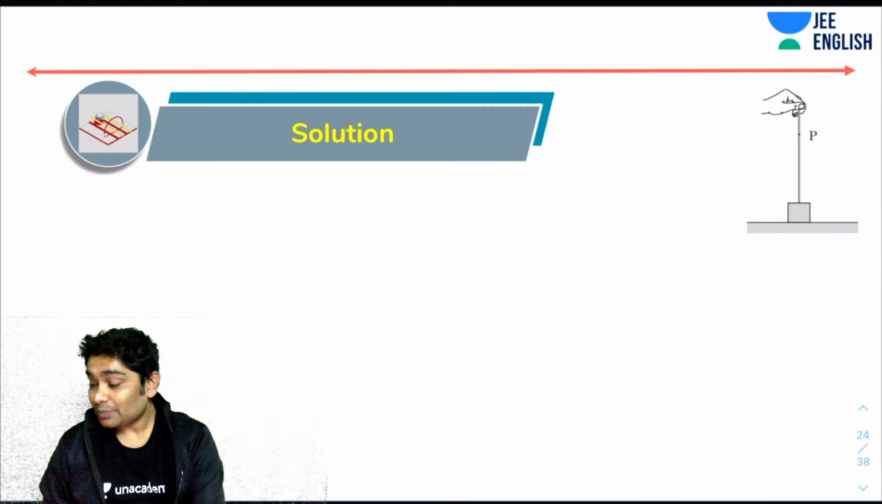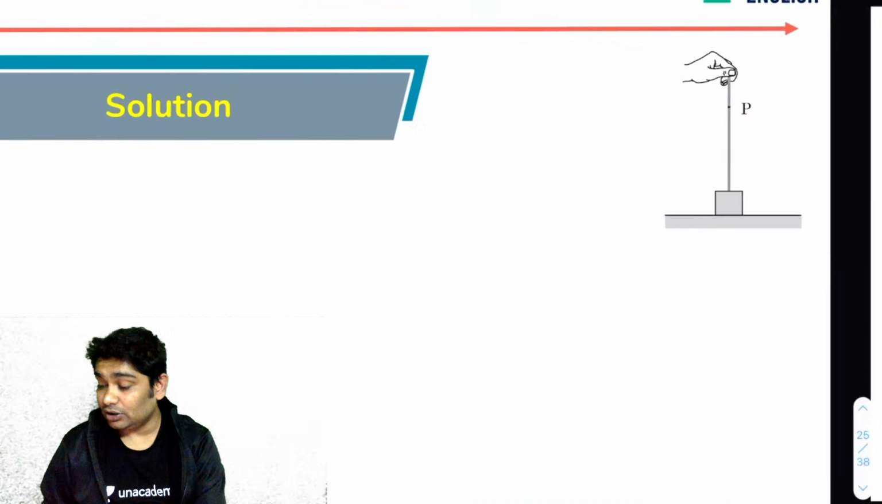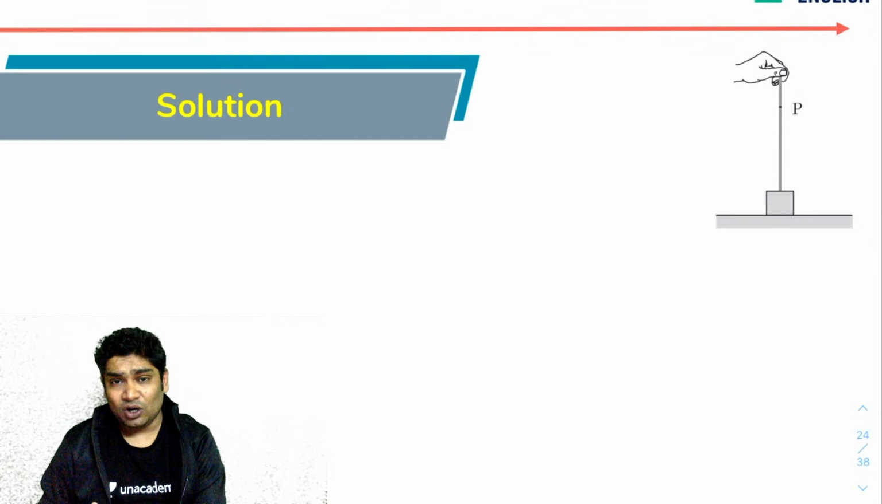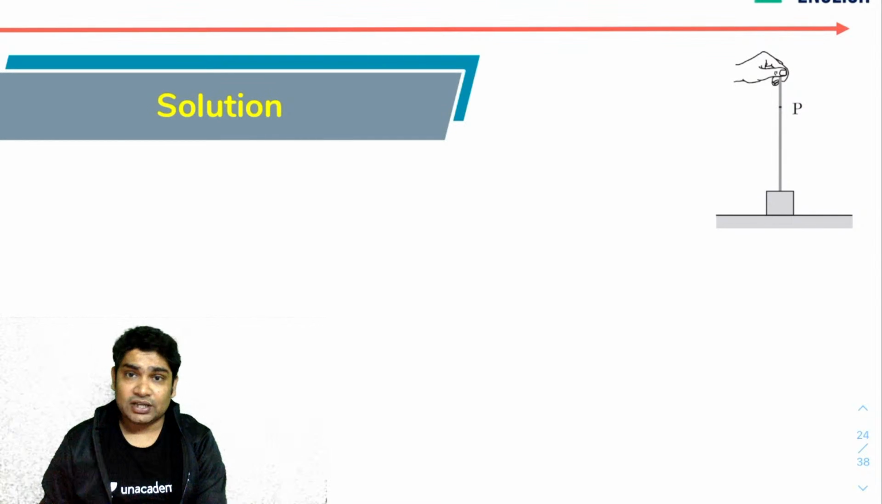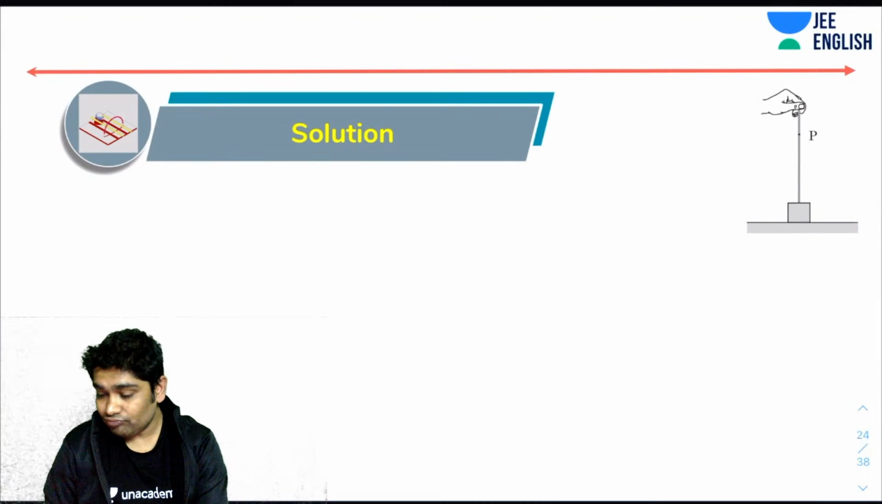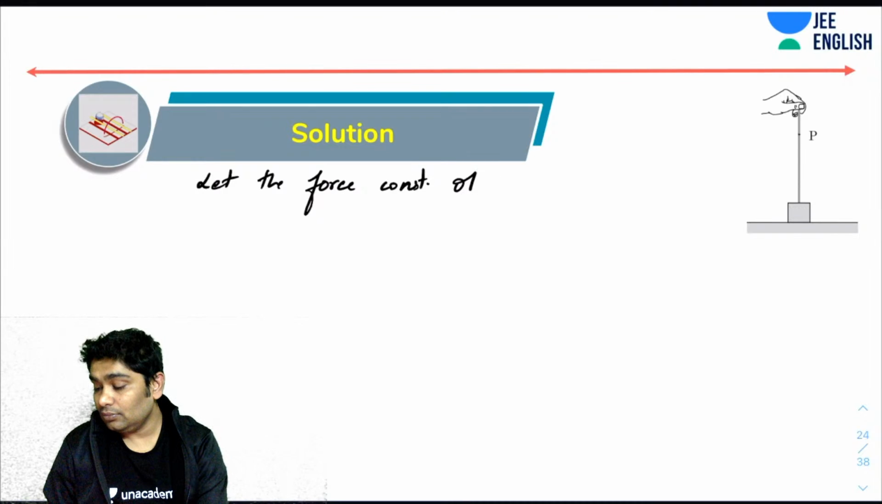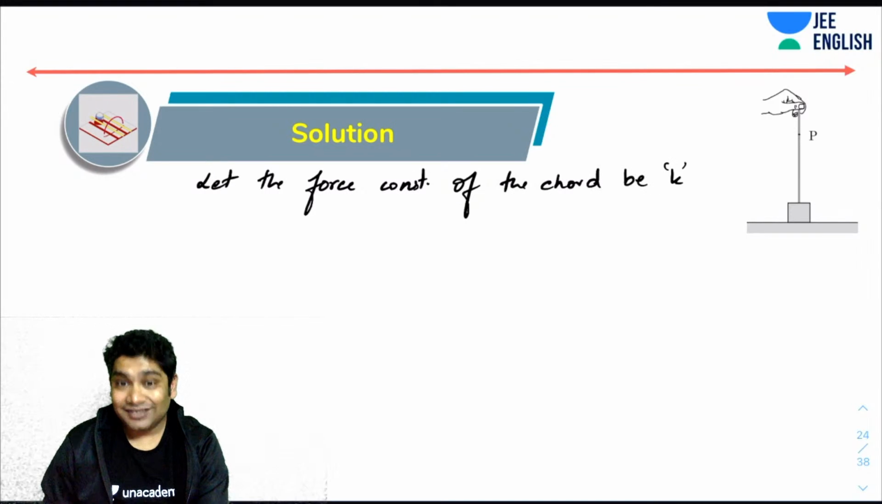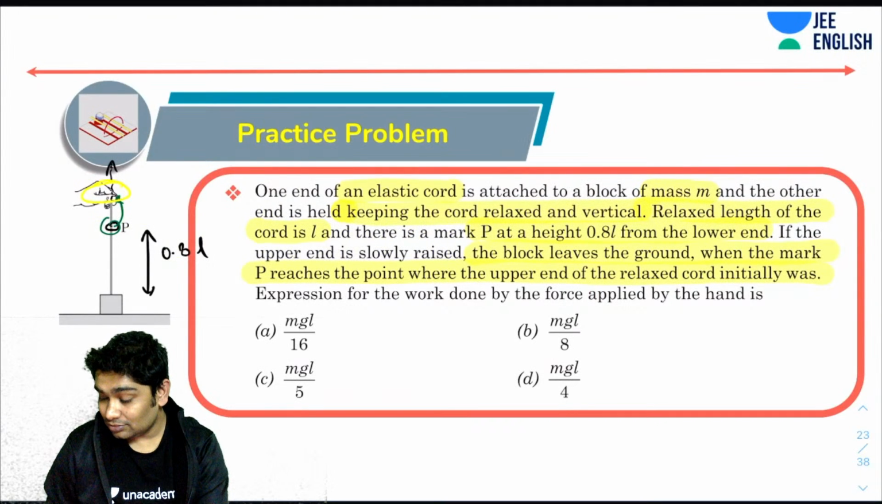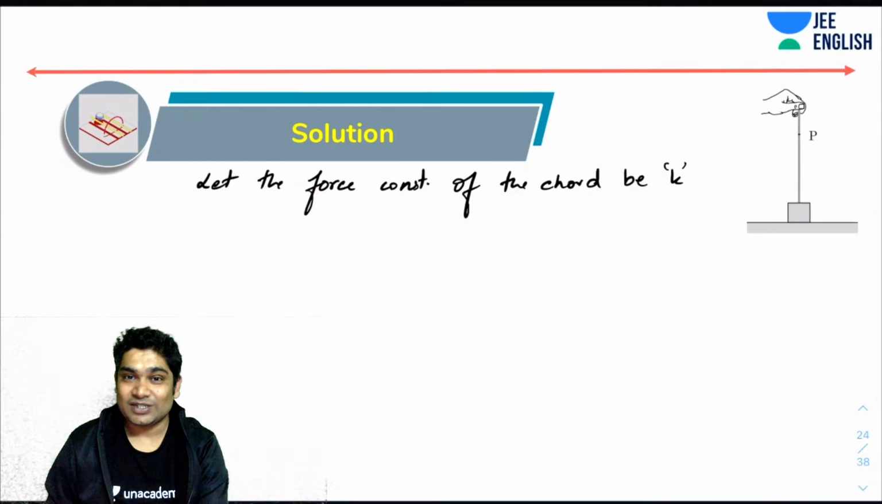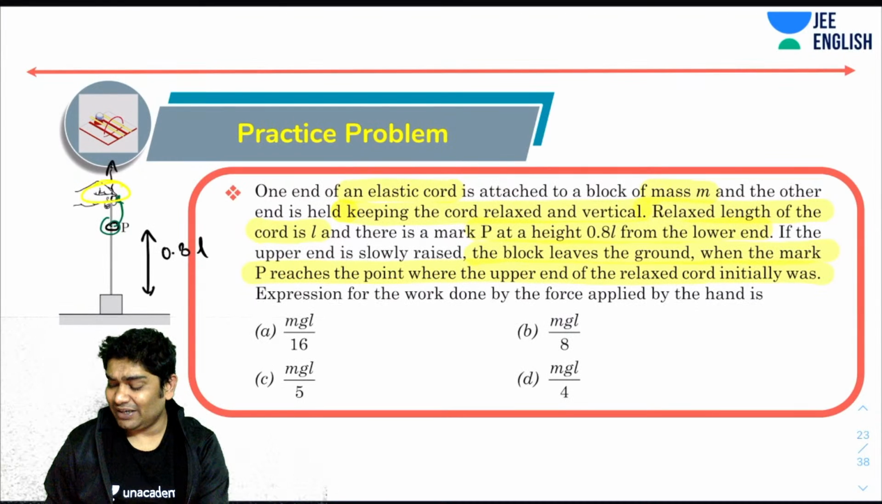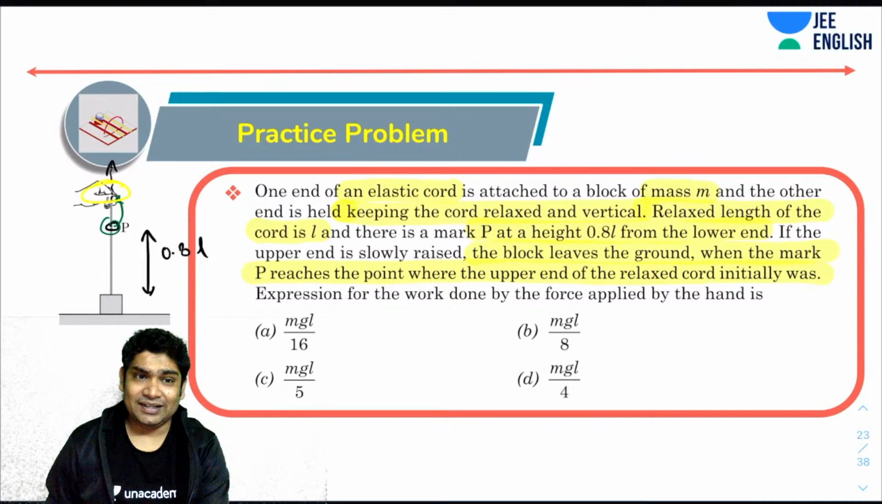Okay, so let's think about this. Let's assume that this is an elastic cord. Elastic cords are just like springs. Let's say it has a force constant K. So let the force constant of the cord be some K. I am assuming that. The right answer, if I remember it correctly, was either A or B.